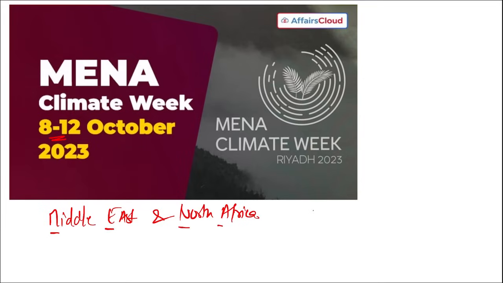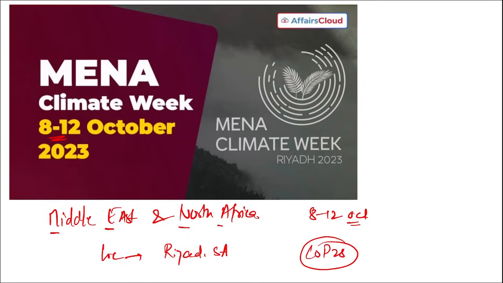MENA Climate Week took place from 8th to 12th of October, and the location is important here. That is Riyadh, Saudi Arabia. This is the second of 4 regional climate weeks held in 2023. This MENA Climate Week is particularly significant as it precedes COP28, the Conference of Parties 28, which is scheduled to be held in Dubai next month in November 2023.